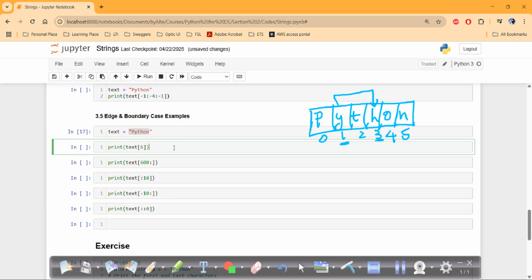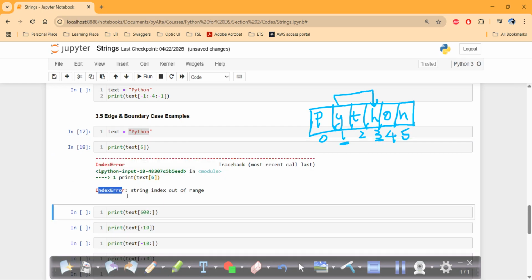If I give the 6, what will it print? It will give the index error that we have discussed. Why? Because there is nothing in the 6th index. That's why it is clearly giving string index out of range.